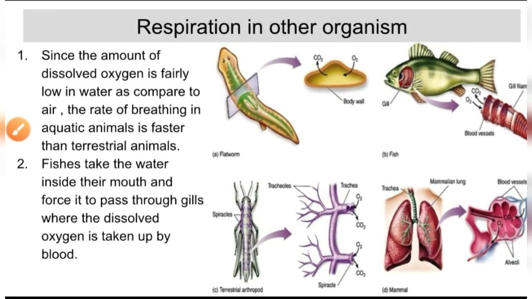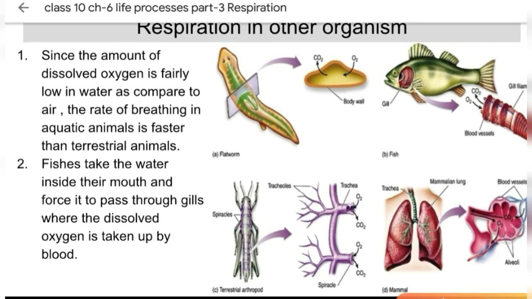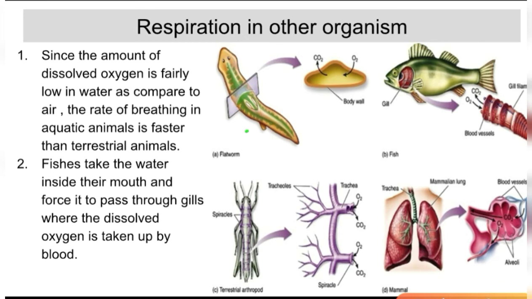Now respiration in other organisms. If we talk of other small organisms, like this flatworm, the respiration takes place with the whole body. The whole body is responsible. From anywhere they can respire. So this is the transverse section you can see of planaria or flatworm. Oxygen is taken in and carbon dioxide is given out through the body walls itself, or we can say through the skin. They can exchange the gases.